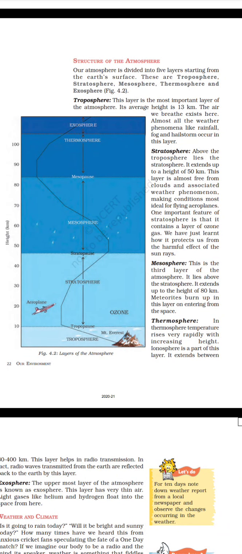Structure of the atmosphere. Our atmosphere is divided into 5 layers starting from the Earth's surface. These are troposphere, stratosphere, mesosphere, thermosphere, and exosphere. Take a look at figure 4.2. Layers of the atmosphere.